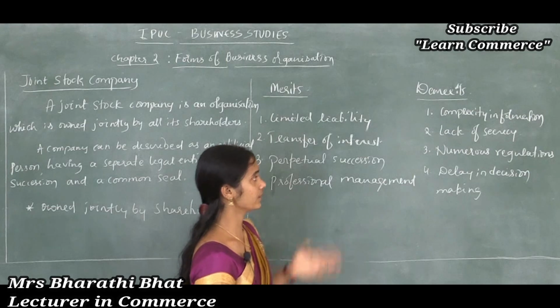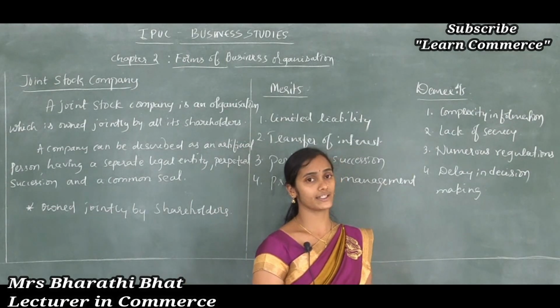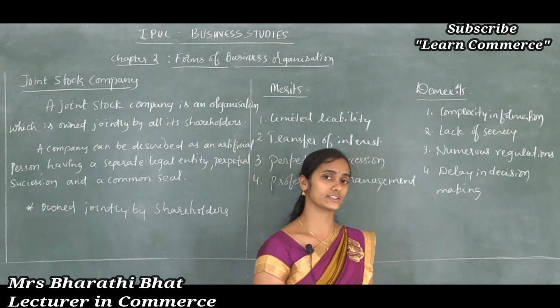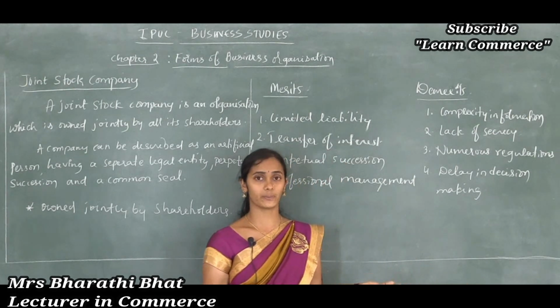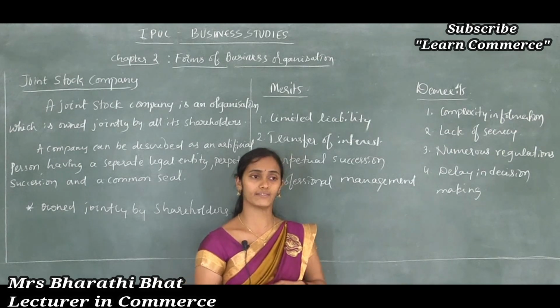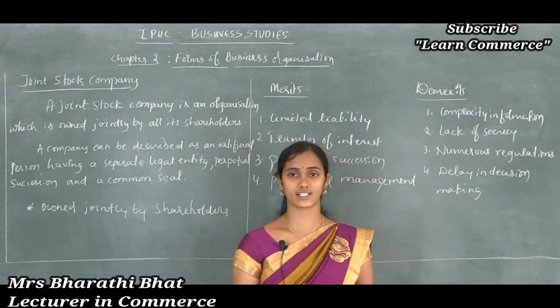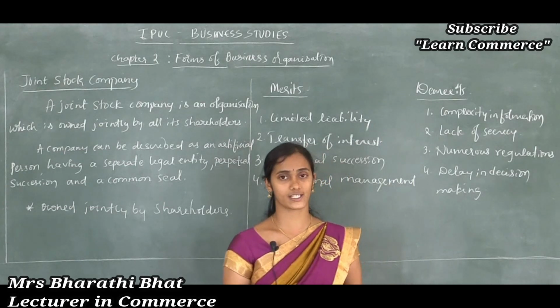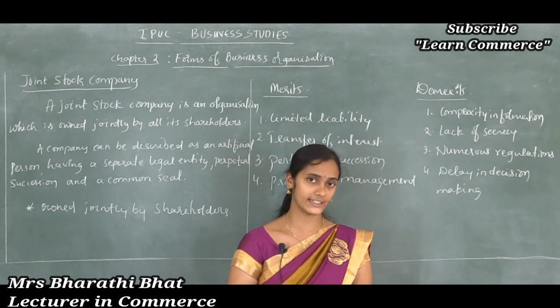complicated. Next, lack of secrecy, because once a company gets incorporated under any company's law, then it is public. It means the information of that company can be available to the general public. It must disclose its financial reports to the general public. So secrecy cannot be maintained here.